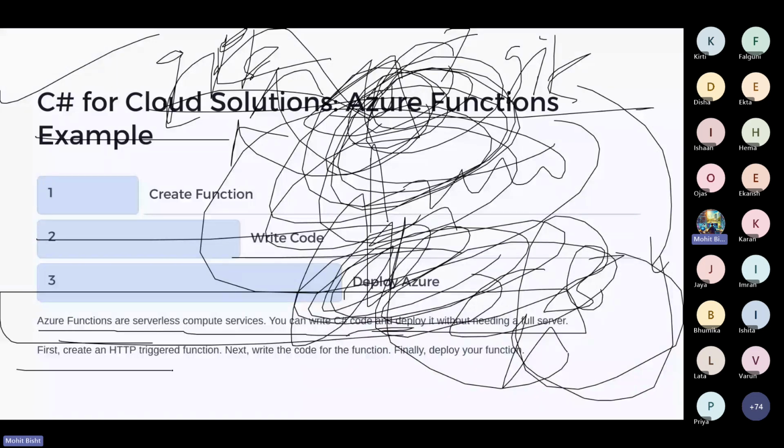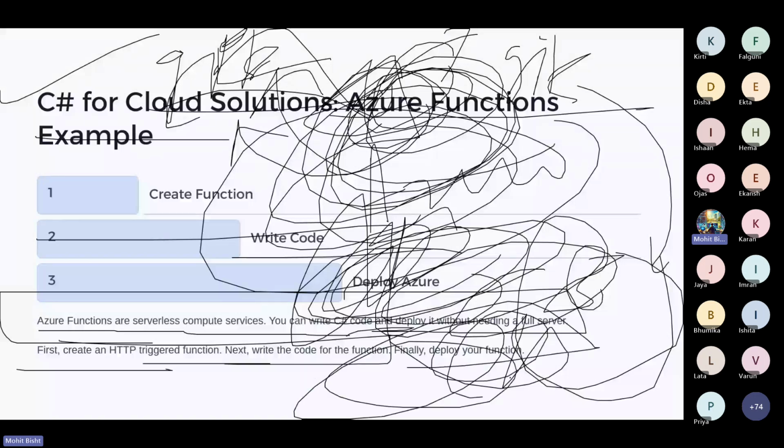First, you have to create an HTTP trigger function, then you have to write the code for that function, and finally your application is deployed, and the deployment of your function and the application will be complete. So I highly recommend everyone, you can simply go to the Azure platform.